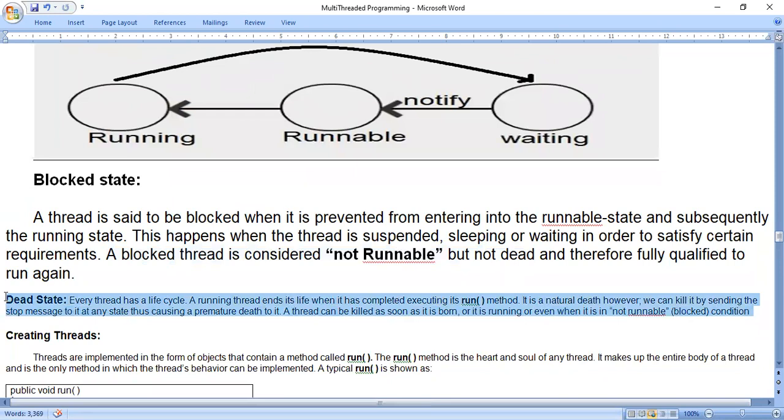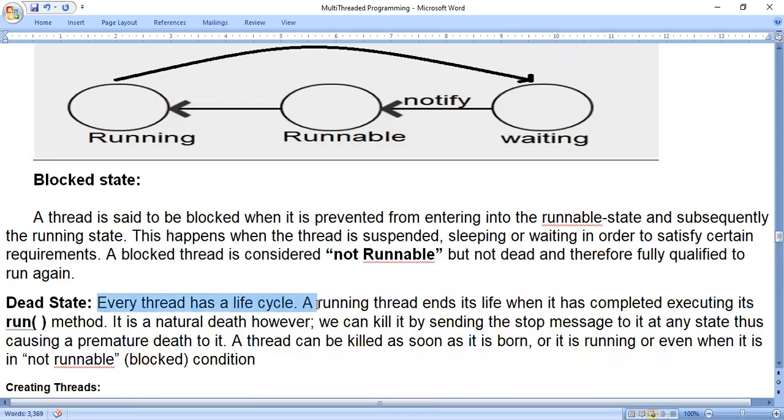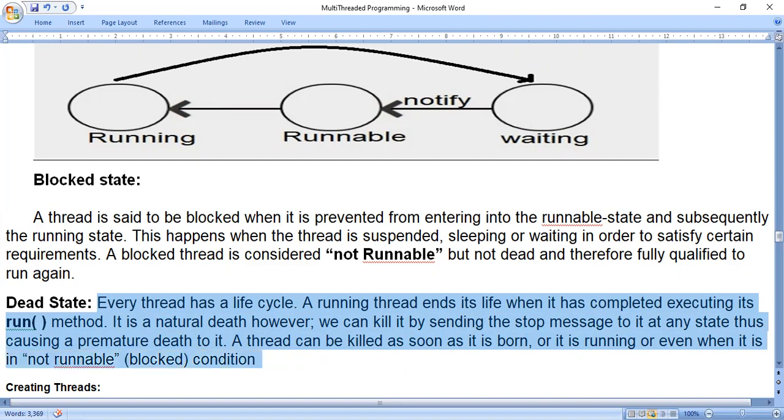Okay. So now we will move to dead state. What is dead state? Every thread has a life cycle. A running thread ends its life when it has completed executing its run method. It is a natural death. However, we can kill it by sending a stop message to it at any state, thus causing a premature death to it. A thread can be killed as soon as it is born, or it is running, or even when it is not runnable, the blocked state.